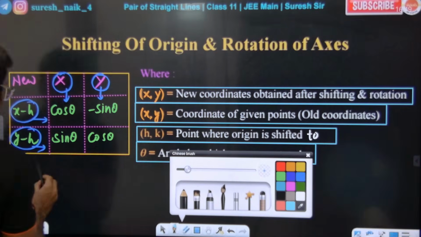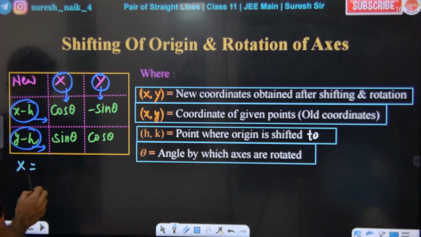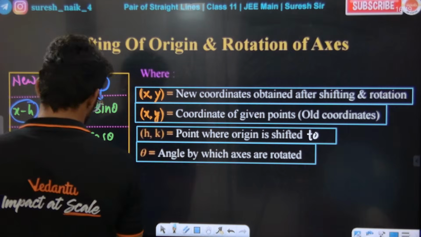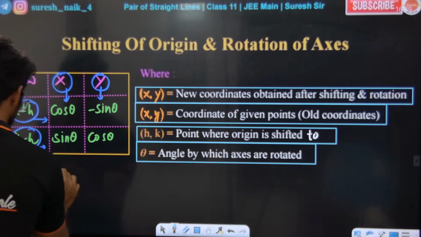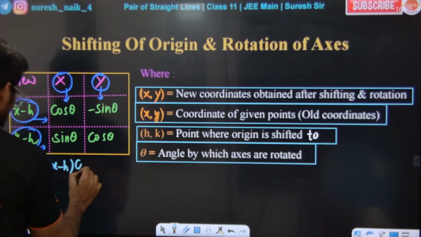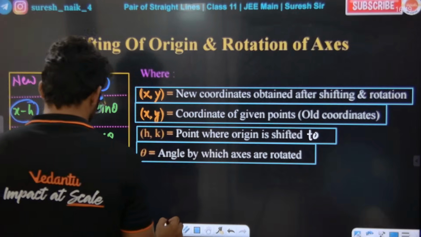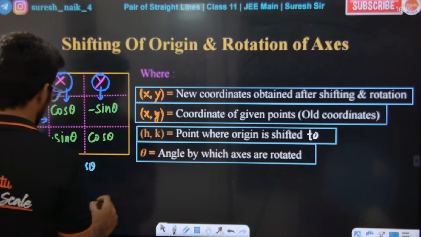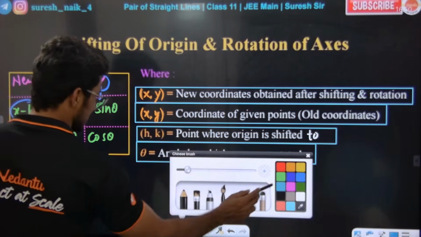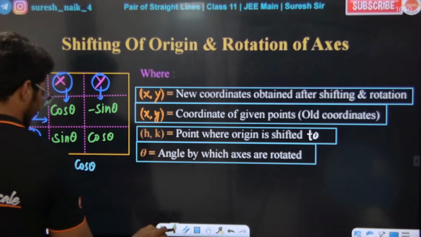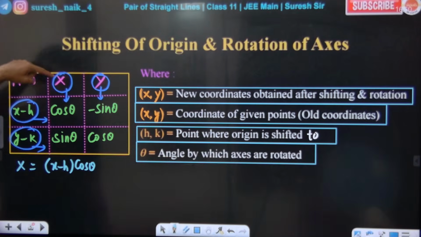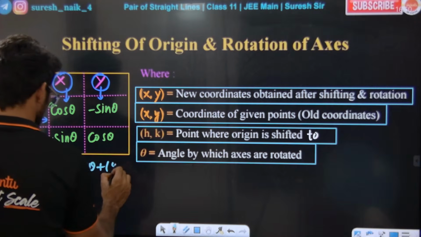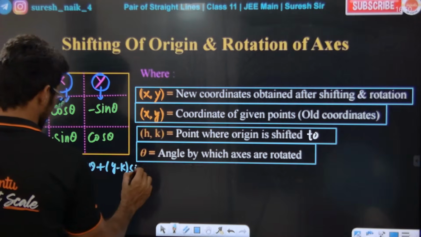For example, for capital X we just need to move in this direction, the downward direction. Capital X equals small x minus h into cos theta plus y minus k into sin theta.